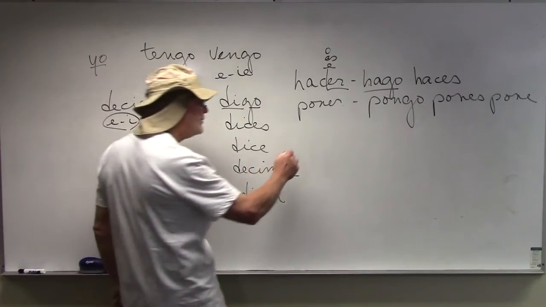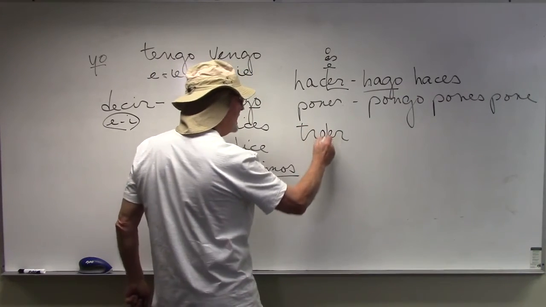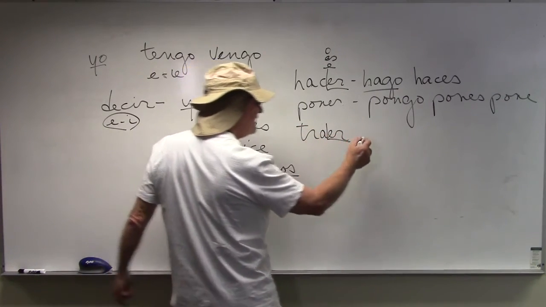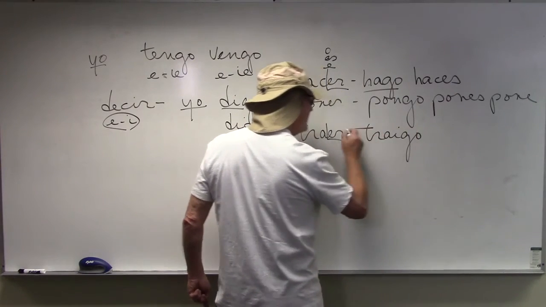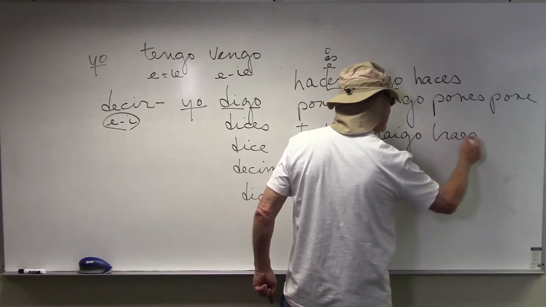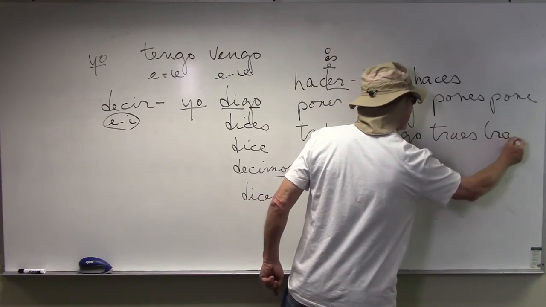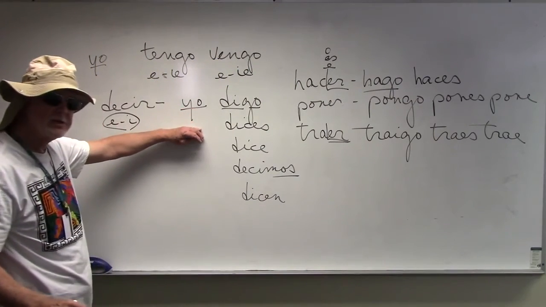There's also traigo from the verb traer. Traer. ER verb. It's different, okay? Traigo, but it's regular for the rest of the verb. Traes, trae, and so on, okay? So, study these verbs, okay?